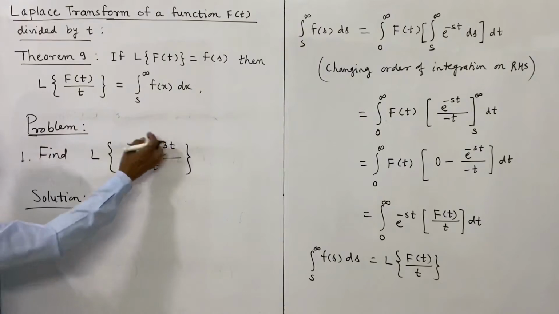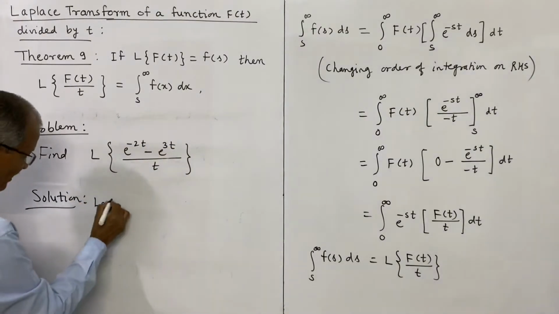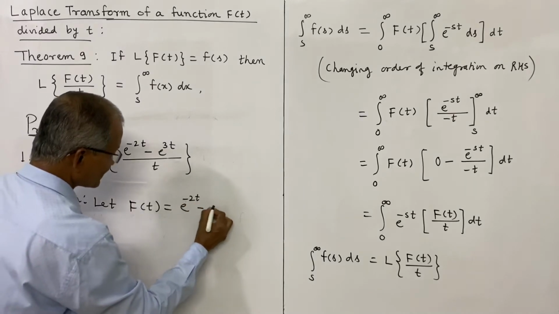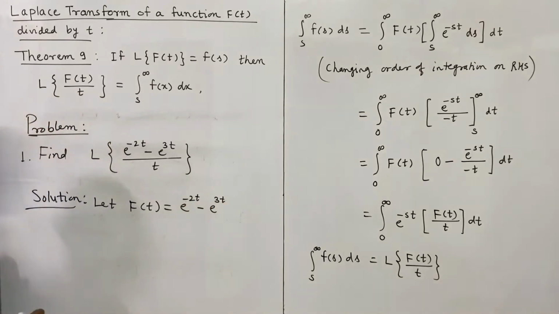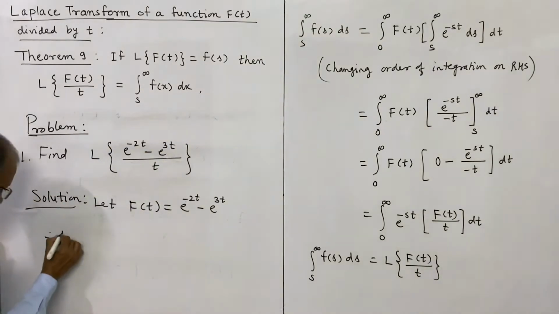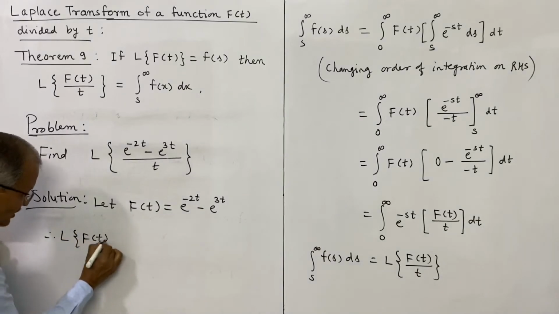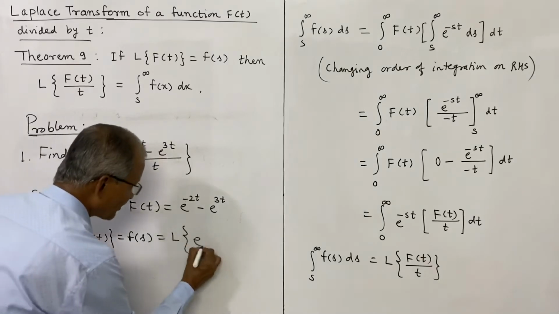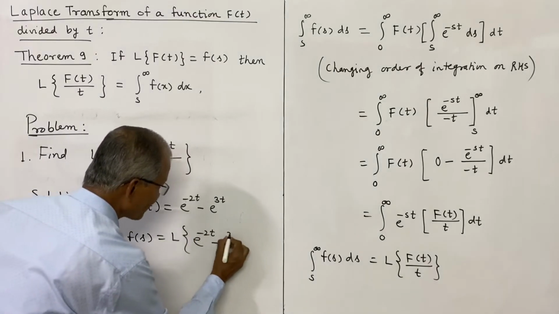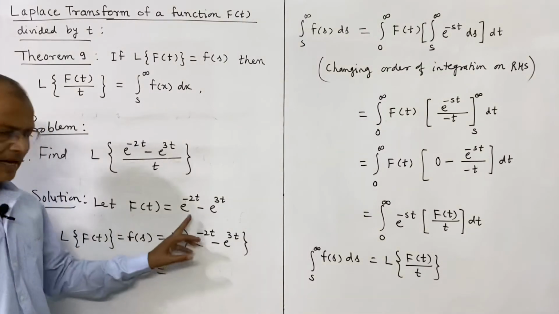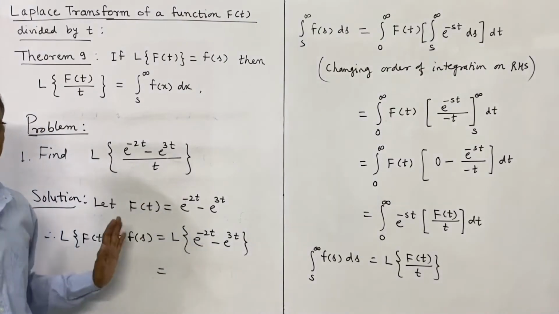First we consider this numerator as f(t). Let f(t) be equal to e^(-2t) - e^(3t), and we need to find the Laplace transform of this f(t). So therefore L of f(t), which is by notation small f(s), is L of e^(-2t) - e^(3t), and this is equal to, by the linearity property, and there is a direct formula for L of e^(at) is 1 upon s minus a.